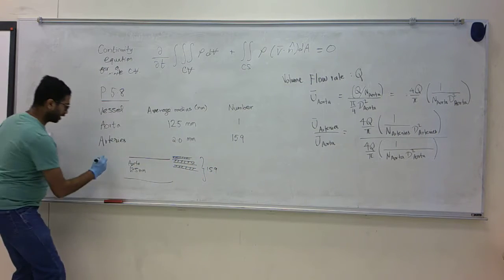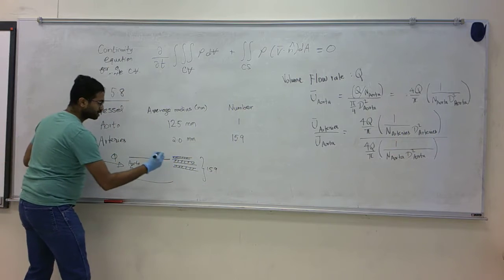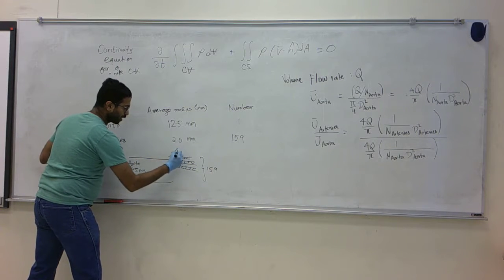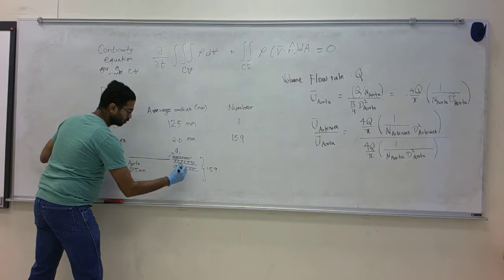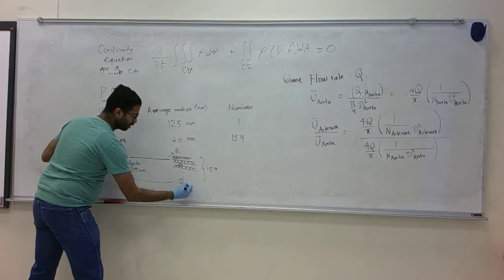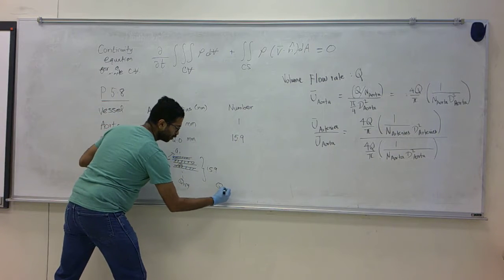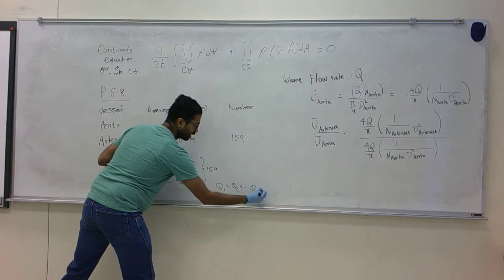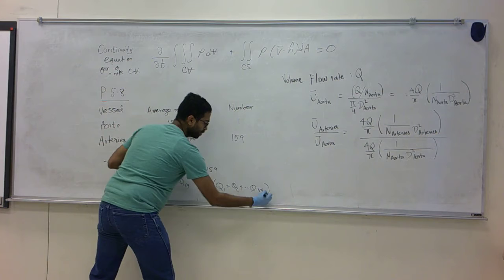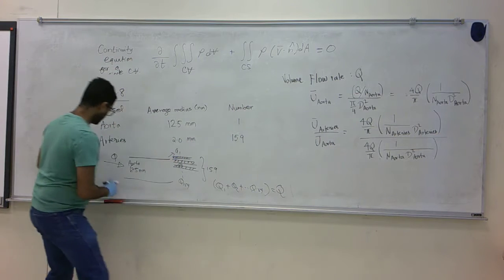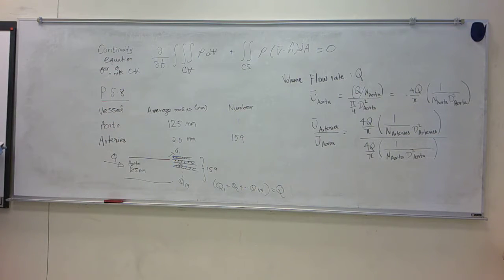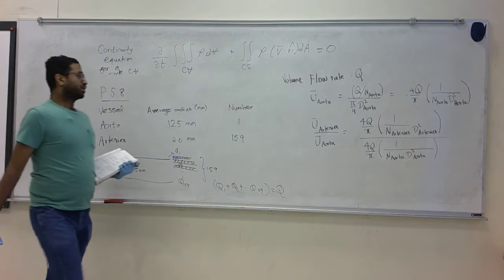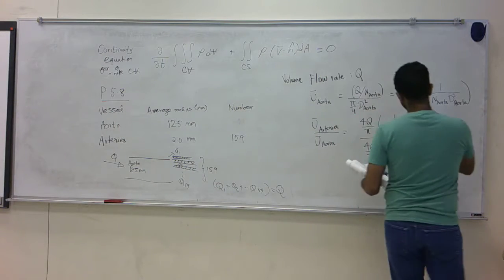So the same flow rate Q is split into Q1, Q2, up to Q159, and they all sum up to Q, the Q that's coming in. So it's the same flow rate that is splitting into multiple tubes.